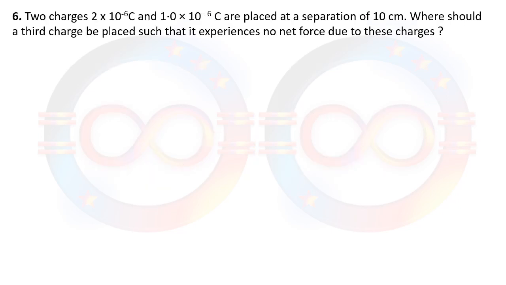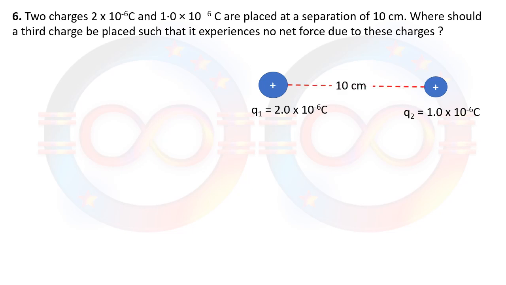In question number 6, it is saying that two charges are placed at a certain separation, and we have to find the position of a particular point where, if we place a charge, it would experience zero force or no force. So here we will be applying the formula of electric field, that is, the field due to a point charge is nothing but 1 by 4 pi epsilon naught q upon r square.